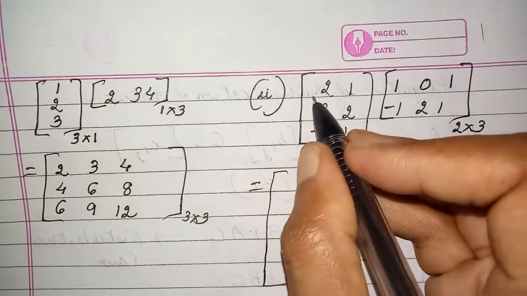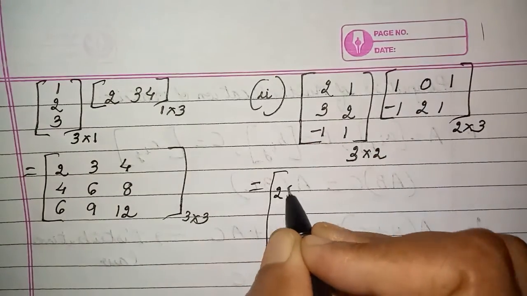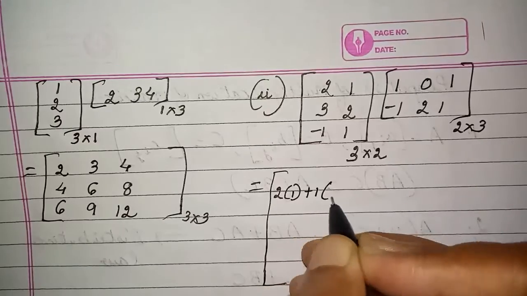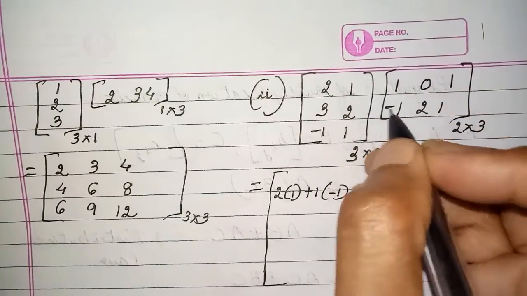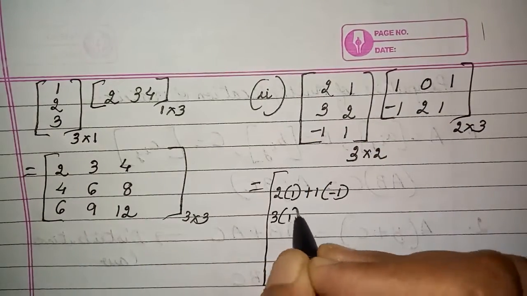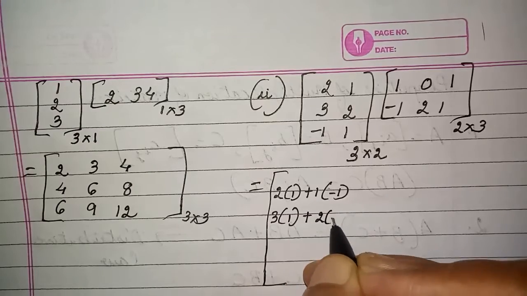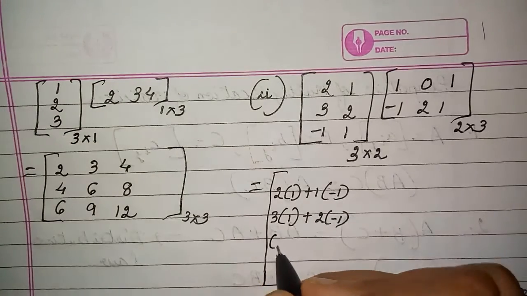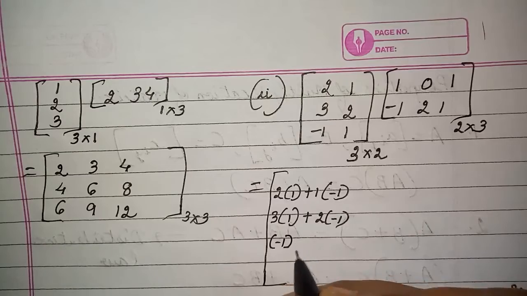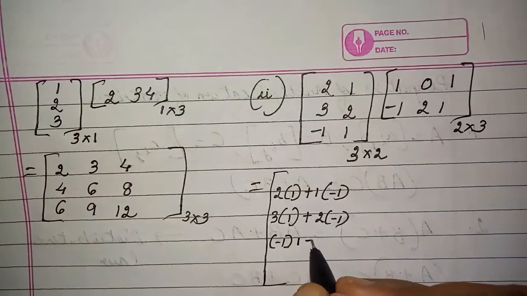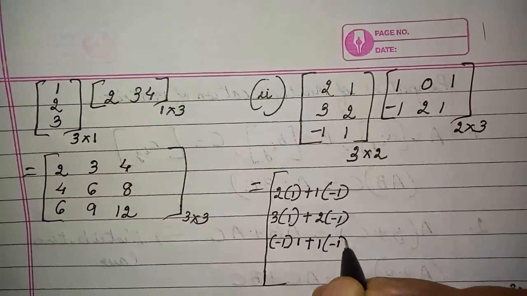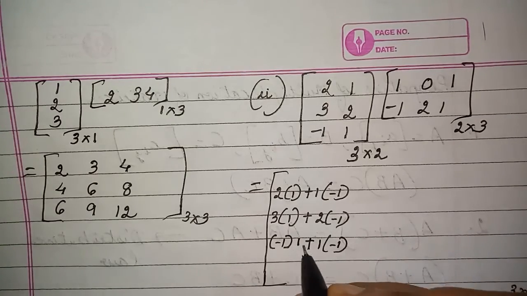Okay. So now first row, first column. It will be 2 into 1 plus 1 into 2, 2 into 1 plus 1 into minus 1, 3 into 1 plus 2 into minus 1, the third one minus 1. Sorry, I put it in a bracket. No problem. Minus 1 into 1 plus 1 into minus 1. I put a bracket, that's for instead of this I put here.